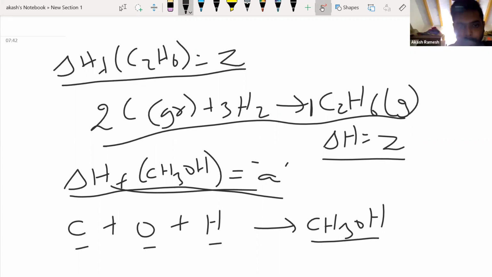You can just look above and tell me the answer, the previous equation. What is the stable state of carbon? Okay, fine. What is the stable state of hydrogen?